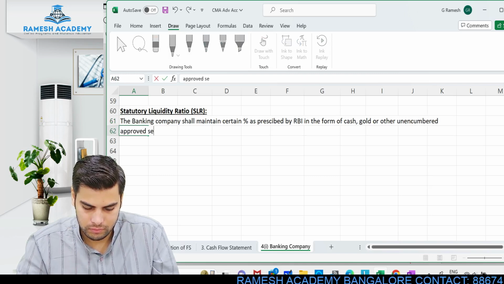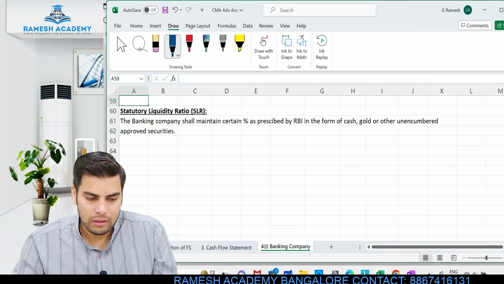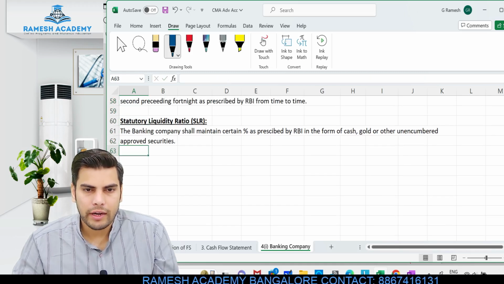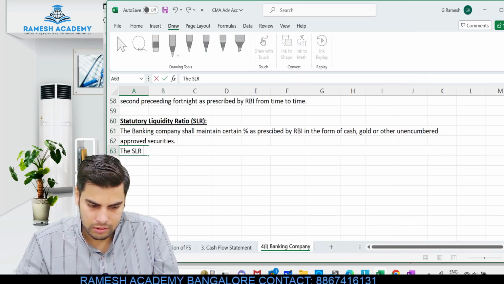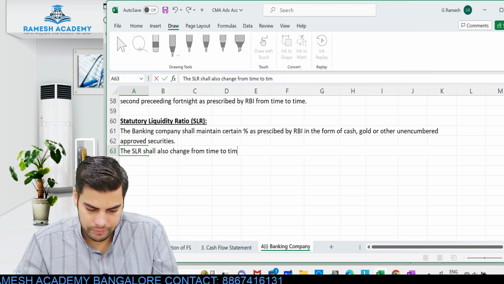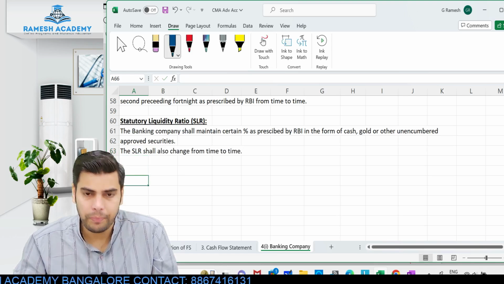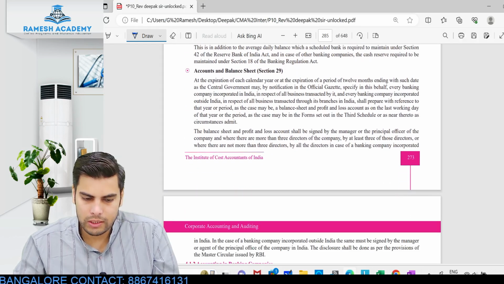Just like cash reserve ratio, even this particular rate would be changing from time to time. So the SLR shall also change from time to time. Even this amount would be changing from time to time. All right, let's talk about the next thing.